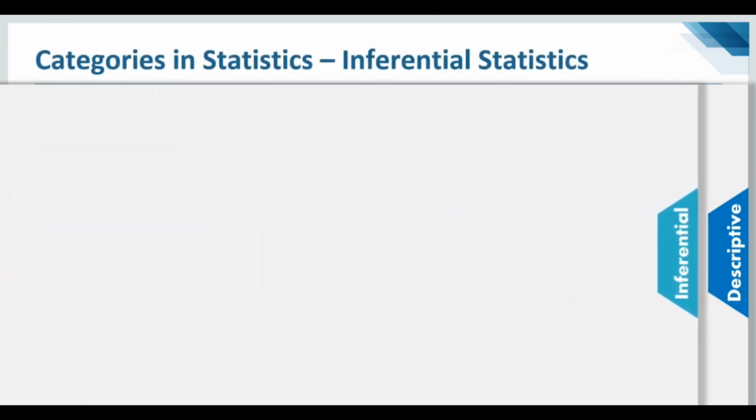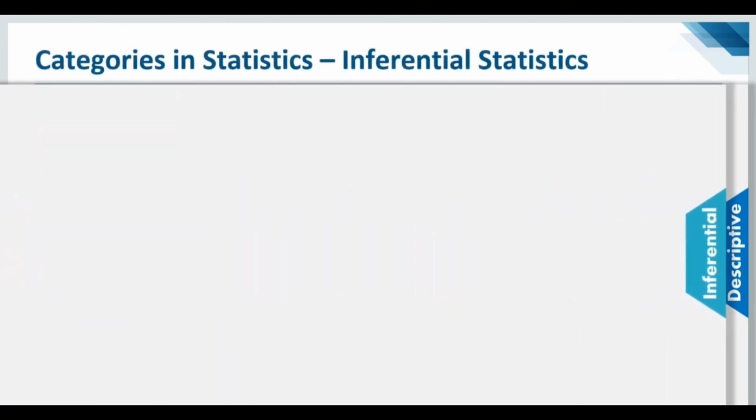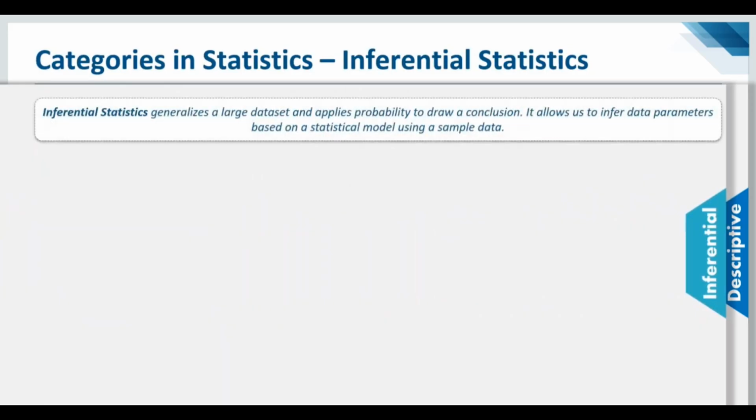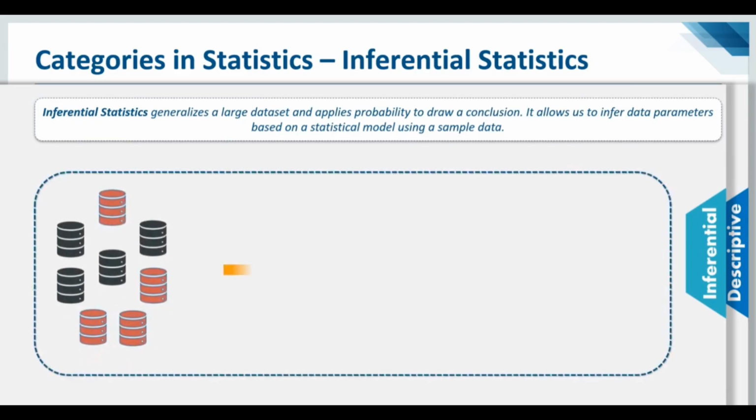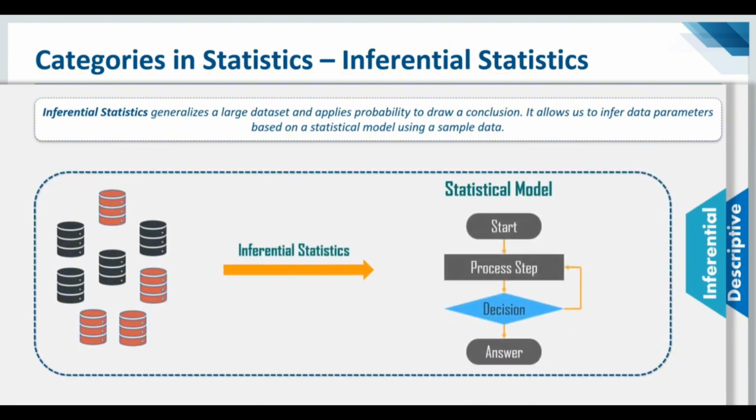Now moving on to inferential statistics, the second category in statistics. This is used to build a model and then give a probable solution. Inferential statistics generalizes a large data set and applies probability to draw a conclusion. It allows us to infer data parameters based on a statistical model using a sample data set. Again, take the same example of segregating a few objects based on color. When you implement inferential statistics on these objects, a statistical model will be built, and based on that, a conclusion would be given. So that's how inferential statistics works.